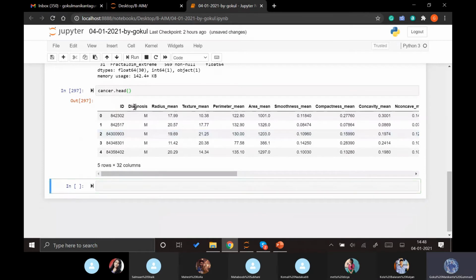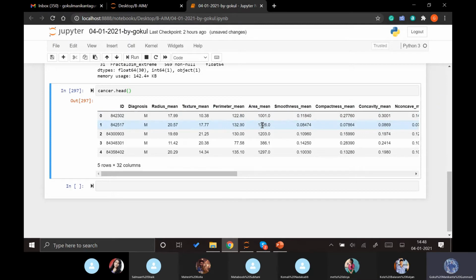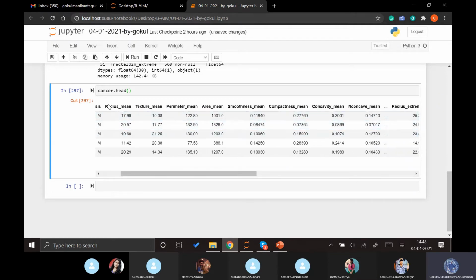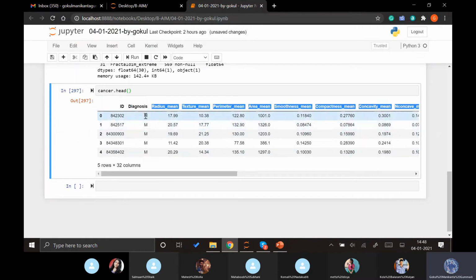This diagnosis is a categorical variable showing whether it is mild or severe, and the ID is nothing but the ID of the patient. The remaining values are the features which explain whether a person is being diagnosed with some type of cancer or not.